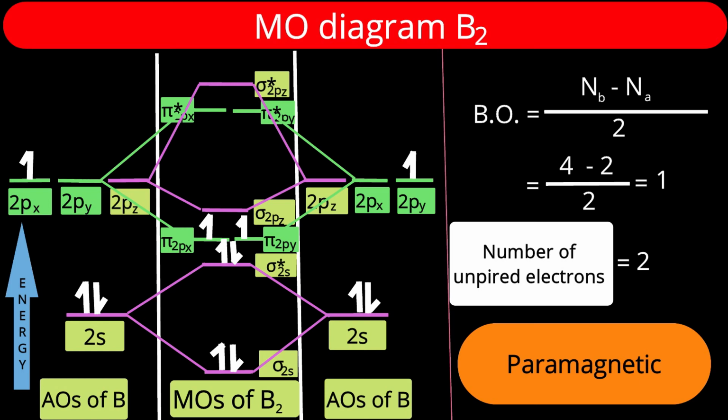How many unpaired electrons are there? 2 unpaired electrons are there. If unpaired electrons are there, then will the magnetism be paramagnetic or diamagnetic? Of course, paramagnetic. So the boron molecule has one bond, 2 unpaired electrons, and accordingly it is paramagnetic in nature. Let us understand how to represent the electronic distribution in the boron molecule.